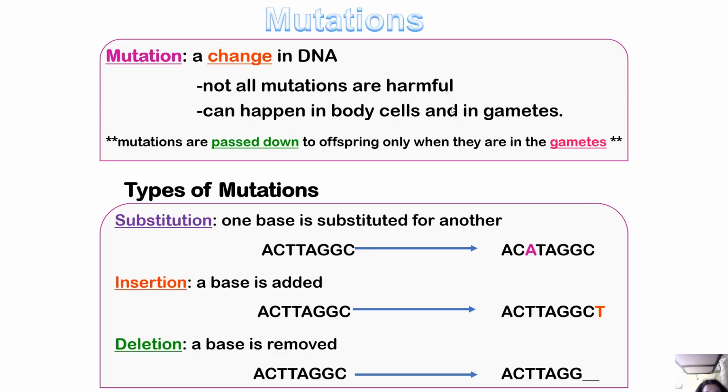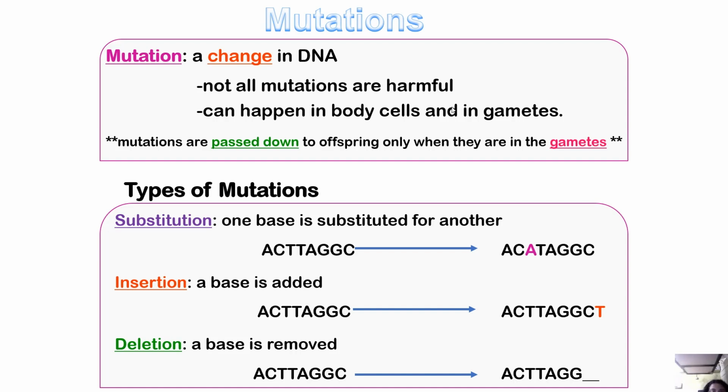Okay, so as we know, mutations are basically changes in DNA. Not all mutations are harmful, and they can happen in body cells and in gametes. So mutations are passed down to the offspring only when they're in the gametes, right, in the germ cell lines. Now, what are the types of mutations? The basics are substitution, insertion, deletion. In substitution, one base is substituted for another. In insertion, a base is added, and in deletion, a base is removed.